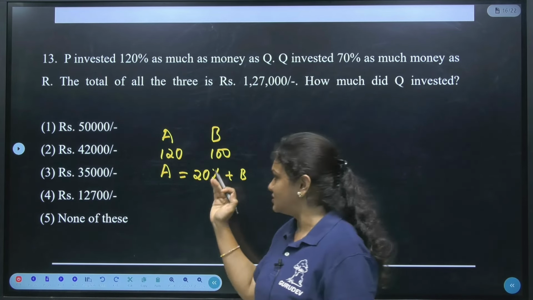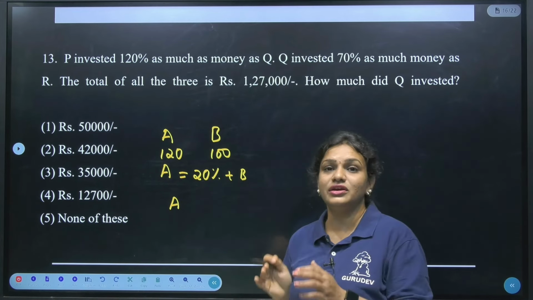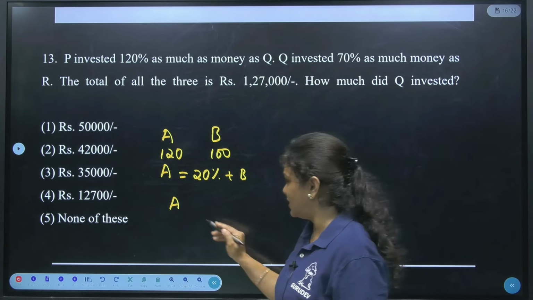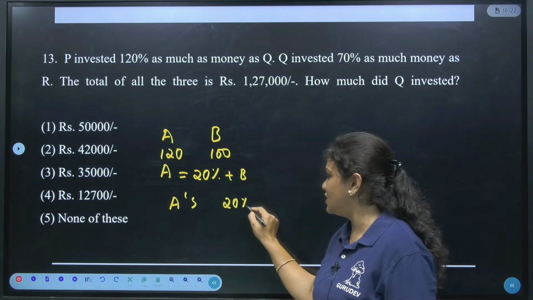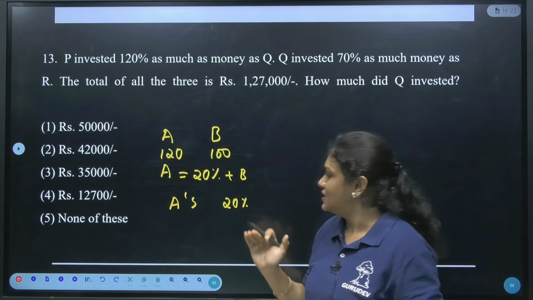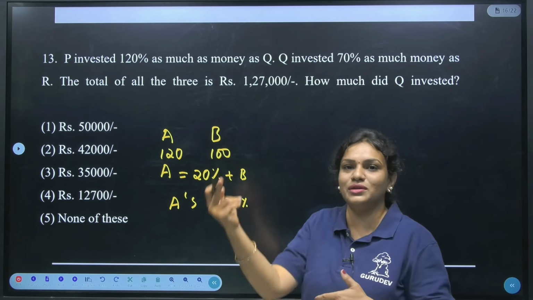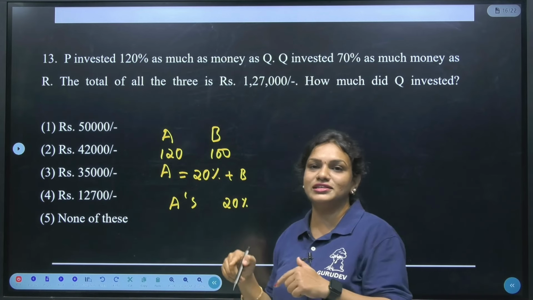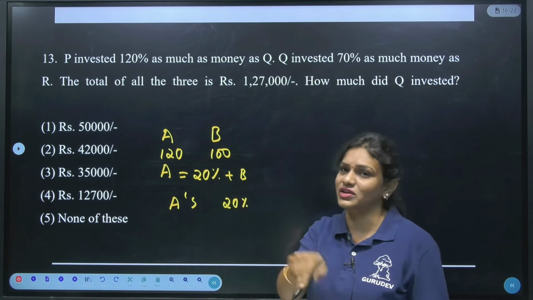Next, if the sentence is A's salary is 20% as much as B. Try to understand. In the earlier case, I'm saying A's salary is 20% more than B, so because of that reason I'm adding here. If I say less, I'll be deducting that 20. It is 100 minus 20, which will be 80.